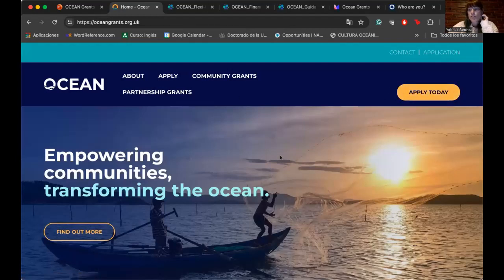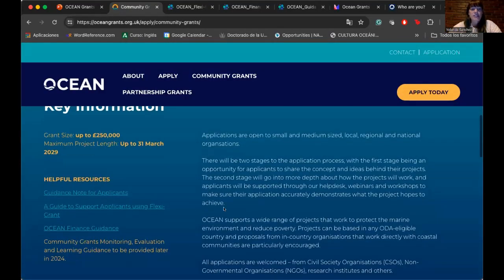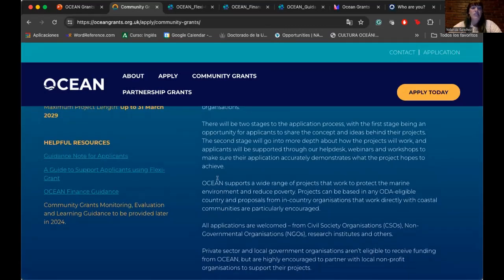But if you want to read a little bit more about some of the grants, now we are talking about the community grants, remember, we are going to click on the community grants, and you can check a little bit more about the most specific things that you need to know.